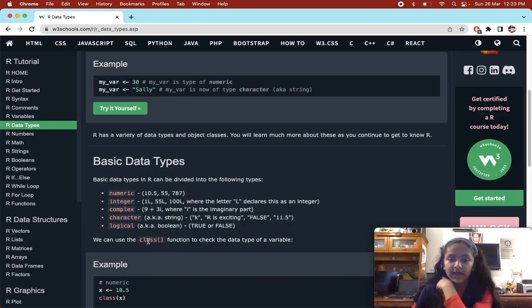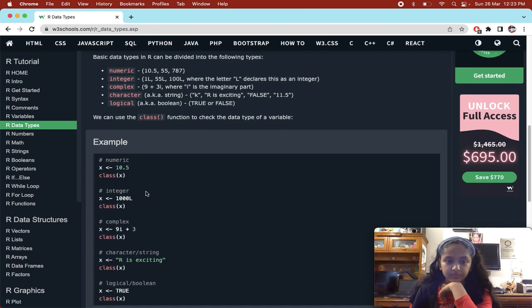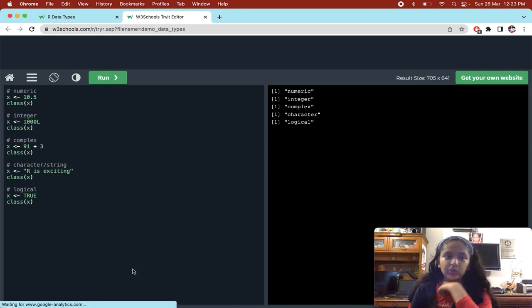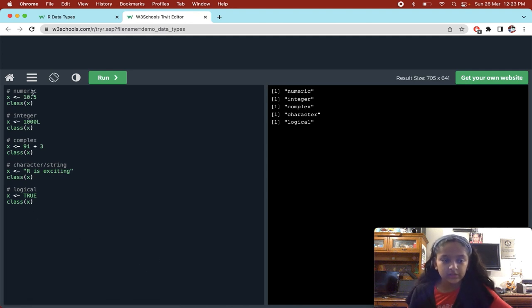So the class function is used to check the data type of a variable. Here, look, this is a numeric type, this is an integer type, this is complex, which we will understand later, this is a character because this is in quotes, and this is a boolean, so it's known as logical in R.